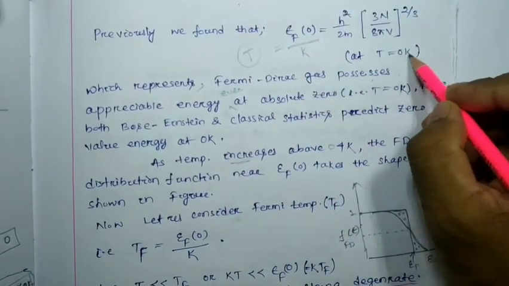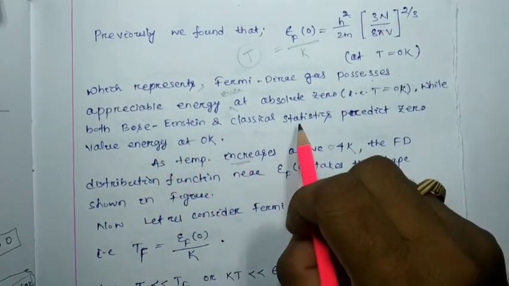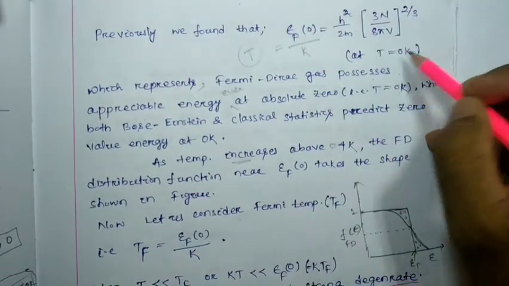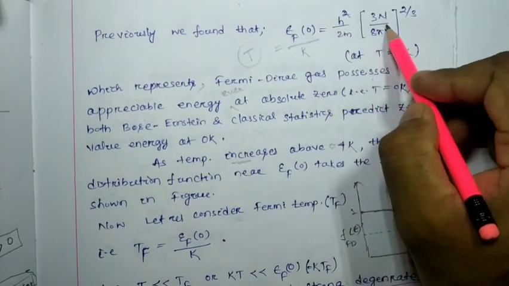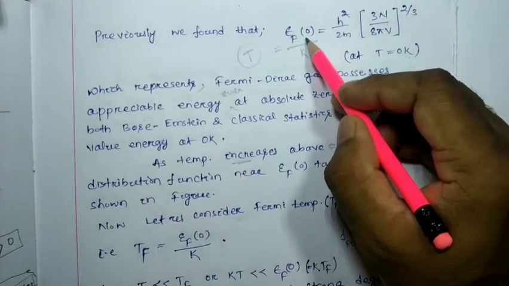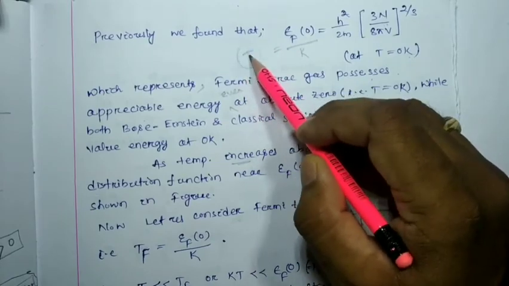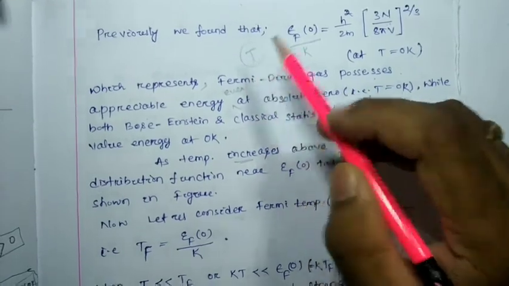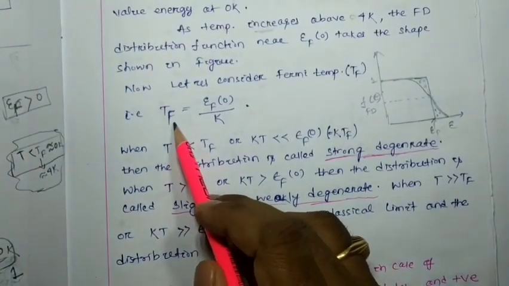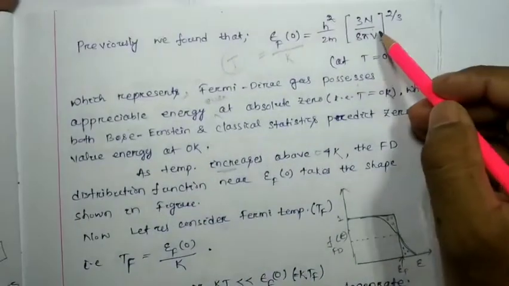At 0 Kelvin, we found some value of the energy. However, in case of Bose-Einstein and classical statistics, it has been considered that the energy of the particles will be 0 at 0 Kelvin. But at 0 Kelvin, here we found there is some energy present for the particles. So if I divide epsilon F by K, then we can get some value, and that value is nothing but the dimension of the temperature. That is your TF, Fermi temperature. So the Fermi temperature can be represented as epsilon F at 0 Kelvin divided by K.